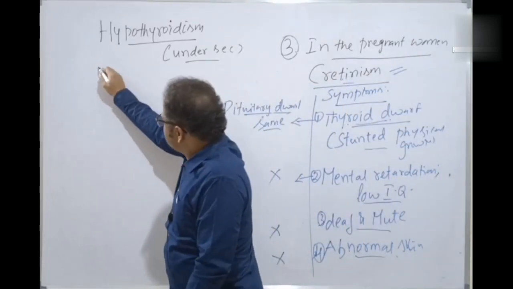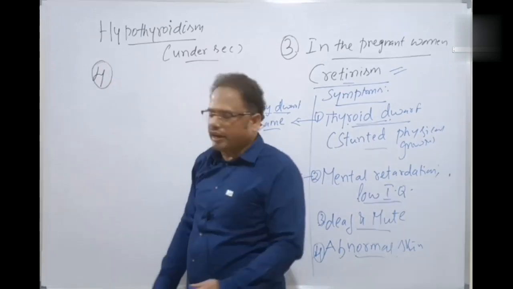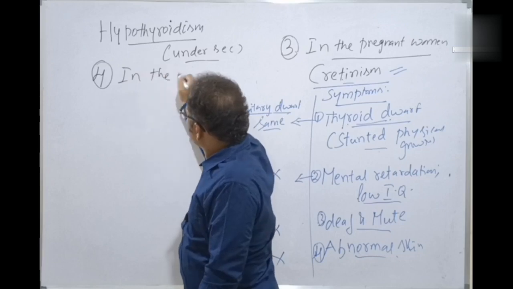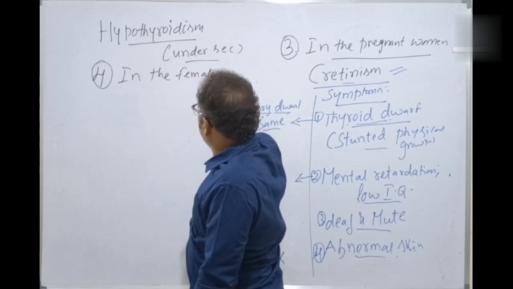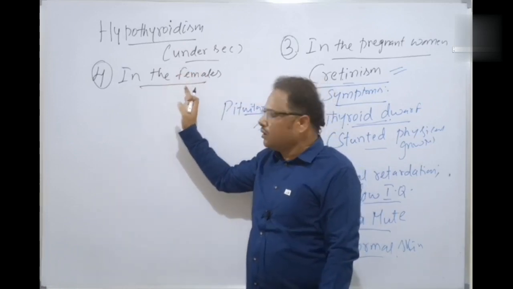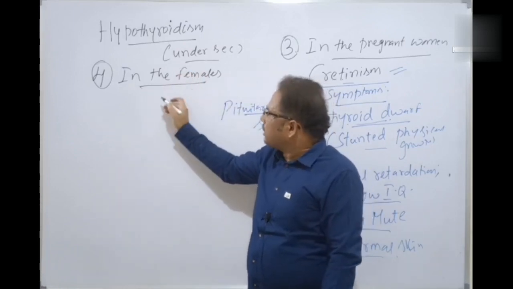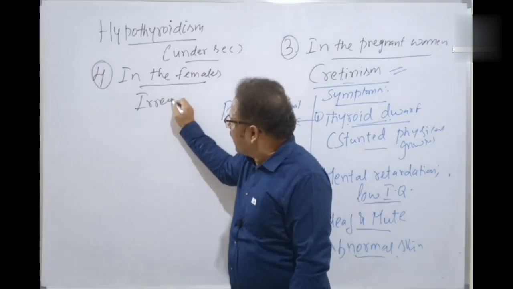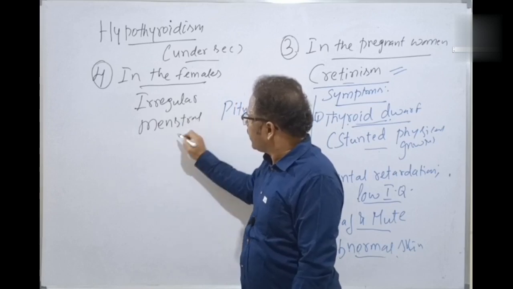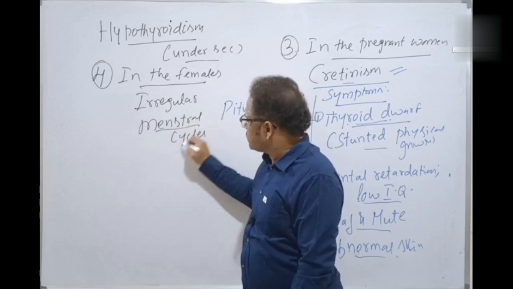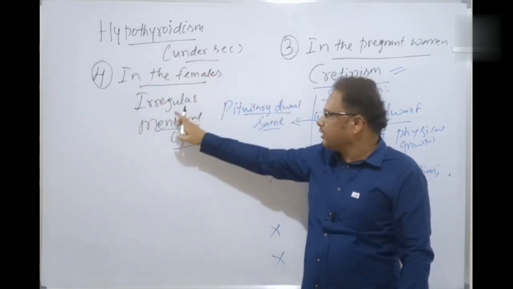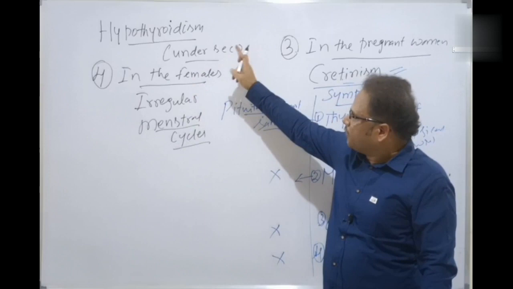The fourth manifestation of hypothyroidism in females: females who are having menstrual cycles, who are having menses, have irregular menstrual cycles. Irregular menstrual cycles are also a manifestation of hypothyroidism in females. That's also because of the hypothyroidism.